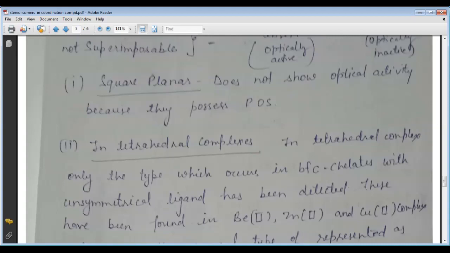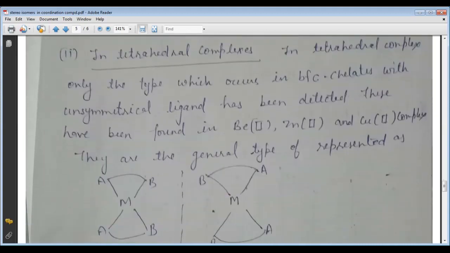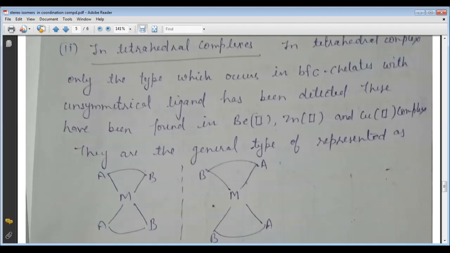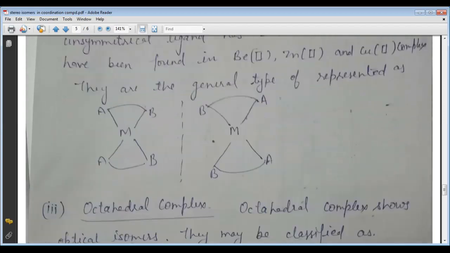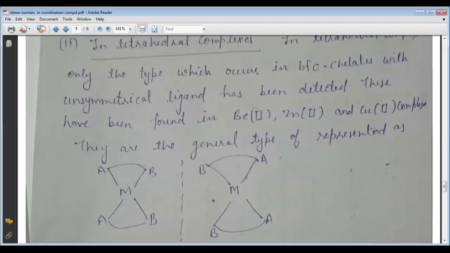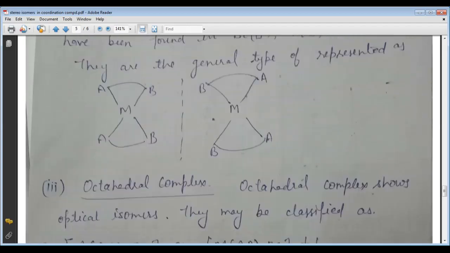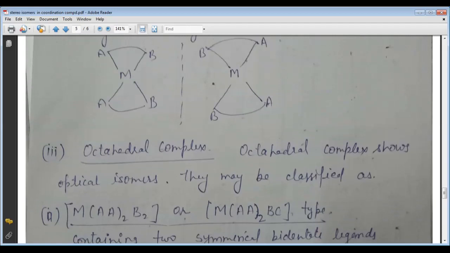Now come to the tetrahedral complex. So here in the tetrahedral complex, only the type which occurs in the BFC chelates with the unsymmetrical ligand has been detected. So these have been found in the B, Zn and Cu complex. So it is the general representation of the tetrahedral complex of the optical isomerism, because here we can see these are the mirror image of each other.